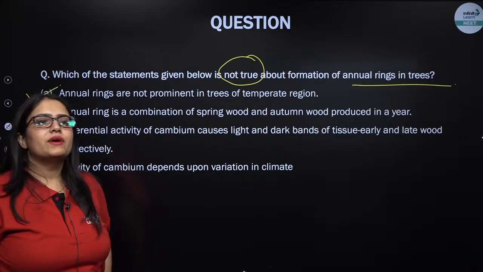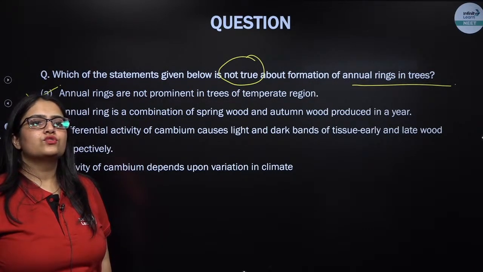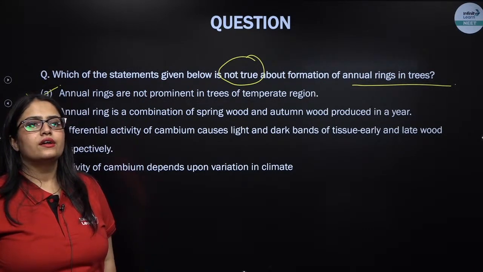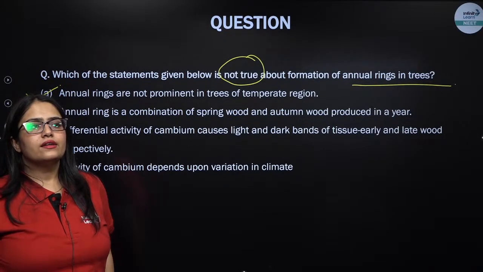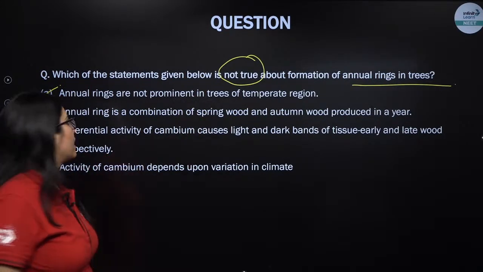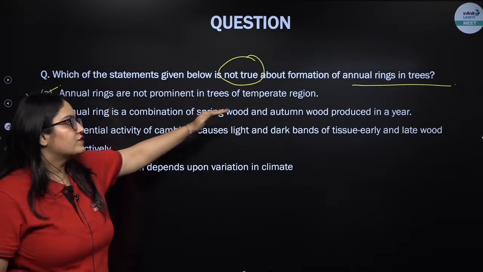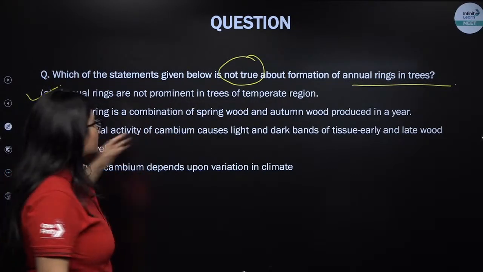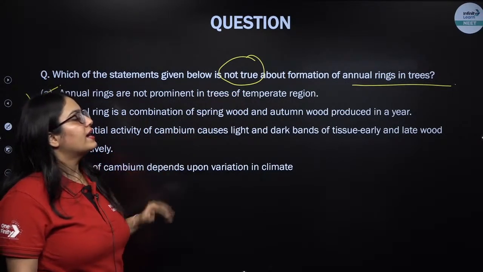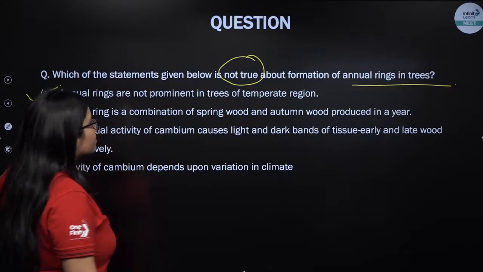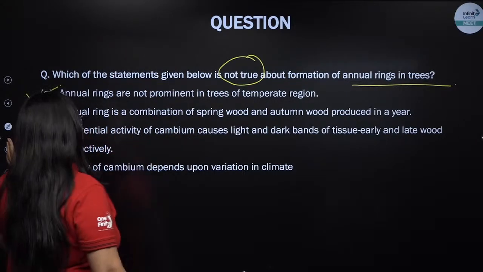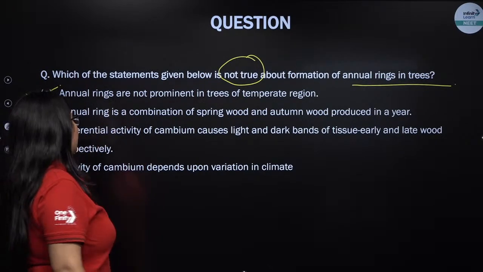Did you get that, everybody in the class? Aruna, W, Shweta was correct over here. Gyaneshwar, do you know why? Is this question clear now? Annual rings are a combination of spring wood and autumn wood. Yes, spring and autumn are clearly visible in temperate regions. That is why these annual rings can be easily formed and will be clearly visible.